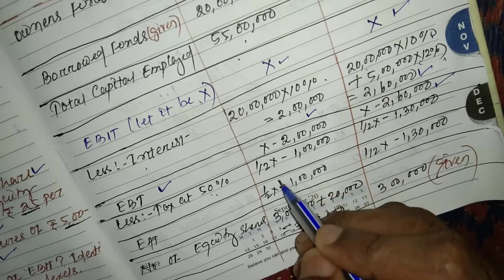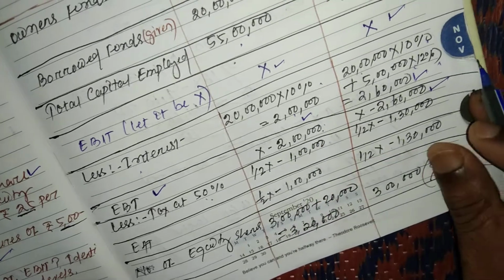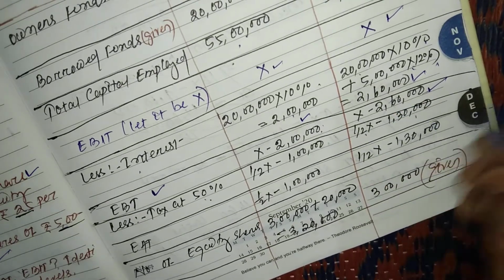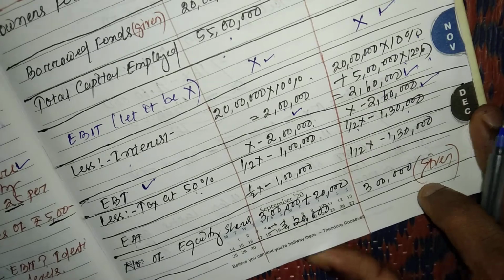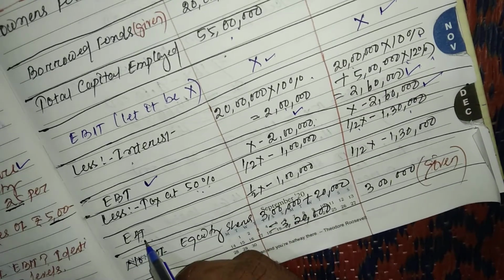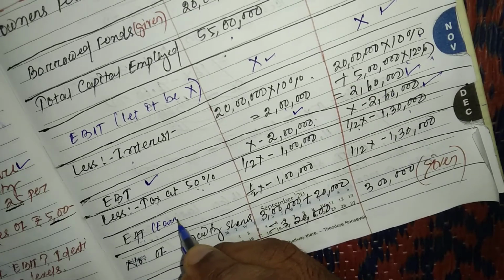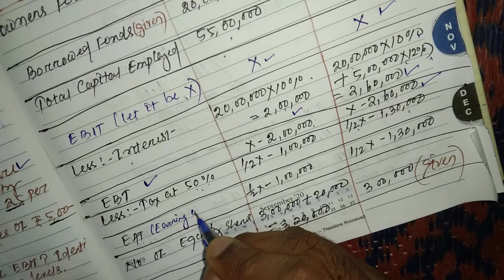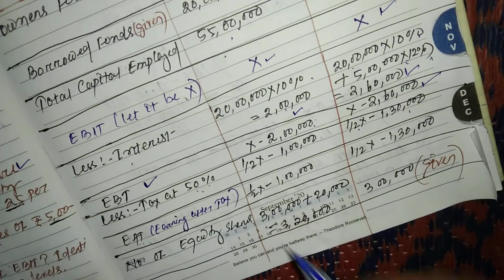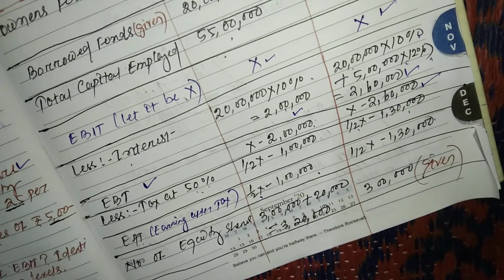That is half of X minus half of 2 lakh, and half of X minus half of 2,60,000, that is 1,30,000. After subtracting tax from EBT, we obtain earning after tax, that is half X minus 1 lakh, and half X minus 1,30,000.